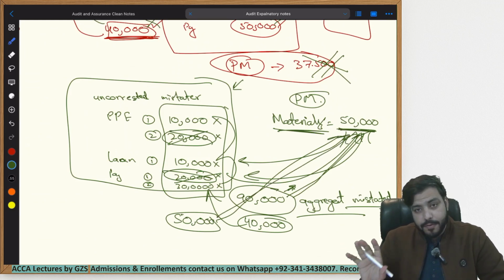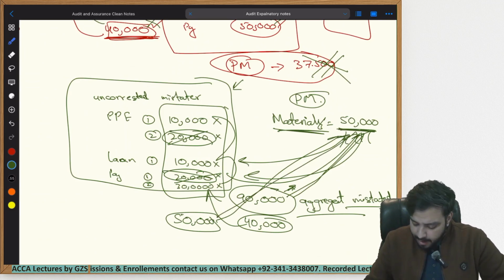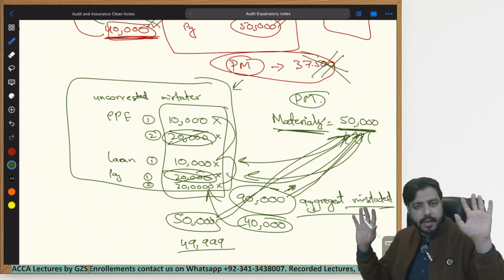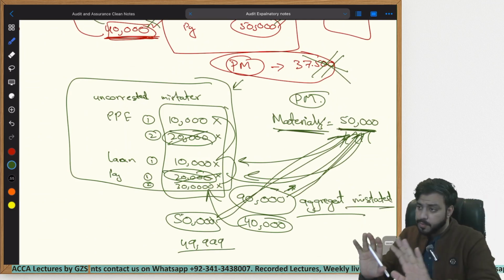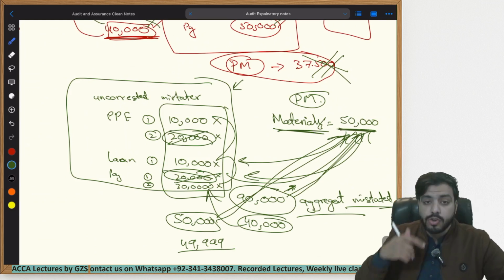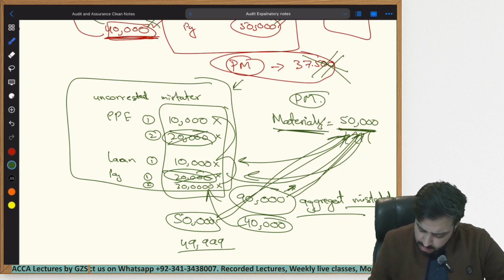So you will say, if you don't correct one more error, unless the amount is 49,999, we will still state that the financial statements are incorrect. We will not agree with you. The financial statements do not give a true and fair view. This is what we will write within our auditor's report. So again, you will let the management know, correct this error, please.